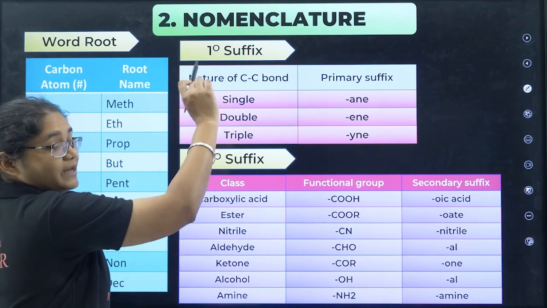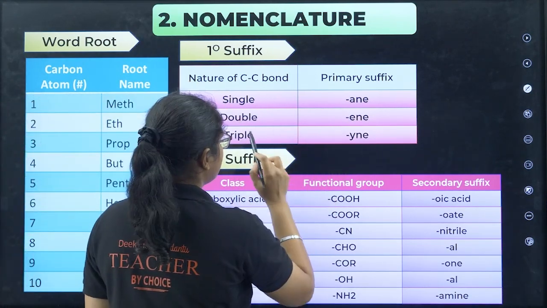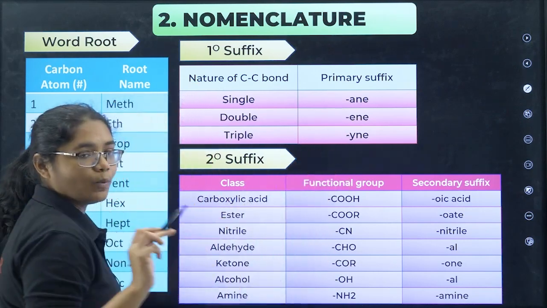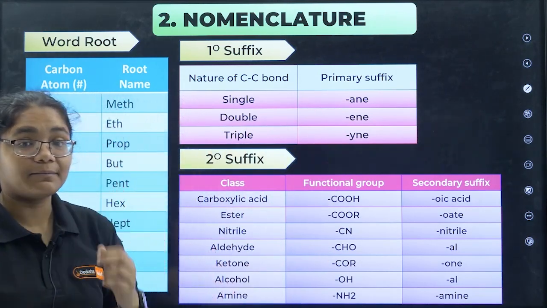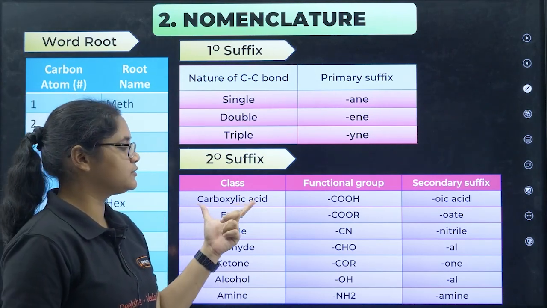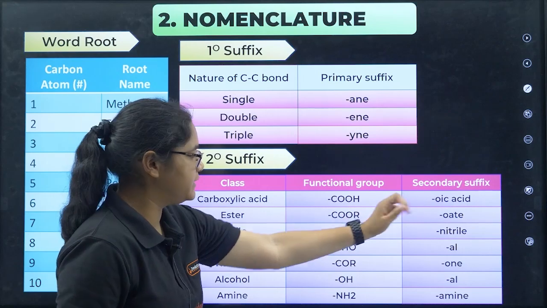Now the primary suffix part, the carbon bond. If there is a single bond, ANE; double bond, ENE; triple bond, YNE. Next, the secondary suffix, that is your primary functional group. If it is a carboxylic acid, you have to use the word oic acid, meaning the suffix should be like this.